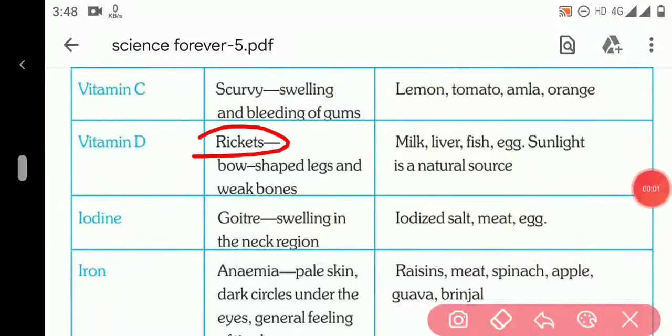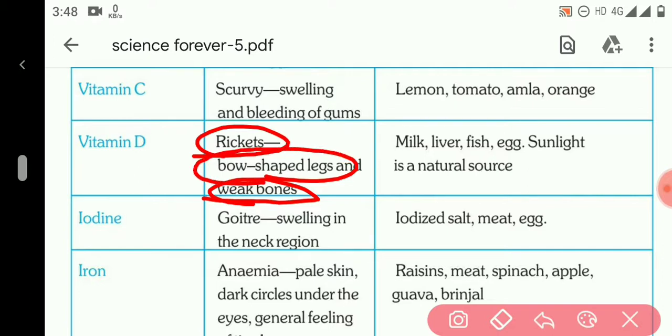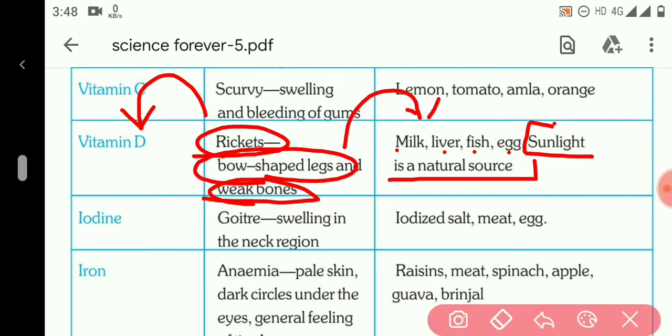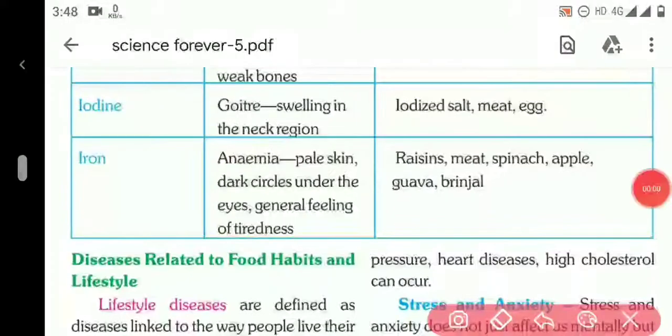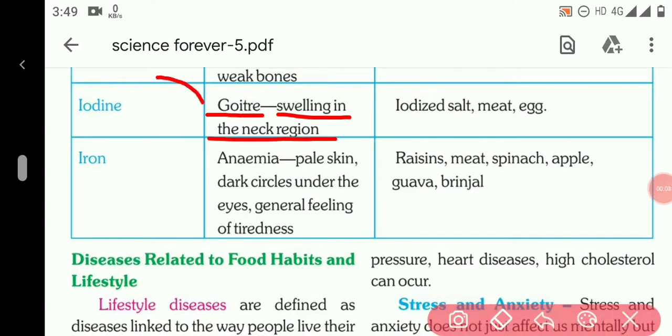Next one is rickets. In this condition, bones become weak and the shape of the legs becomes bow shaped. It is caused due to the deficiency of vitamin D, and it can be cured by eating or drinking milk, liver, fish, egg. And the next point is sunlight is a natural source, and we should take enough sunlight to get vitamin D. Next one is goitre, and it causes swelling in the neck region. It is caused due to the deficiency of iodine, and it can be cured by taking iodized salt, meat, and egg.